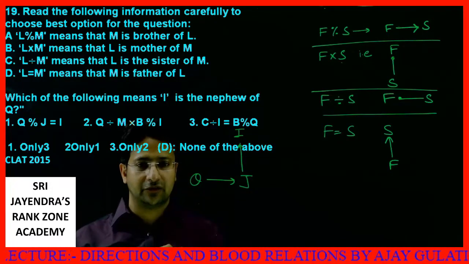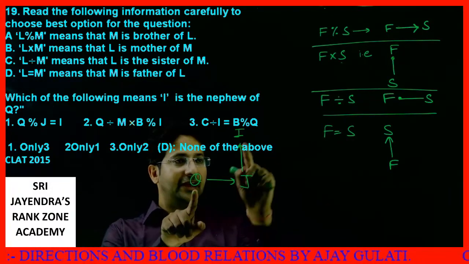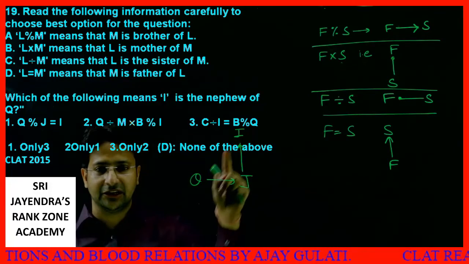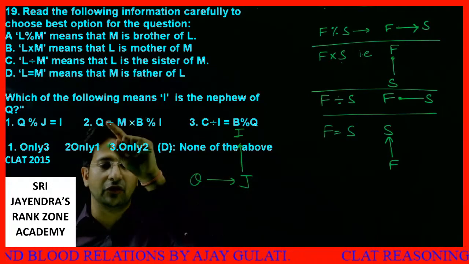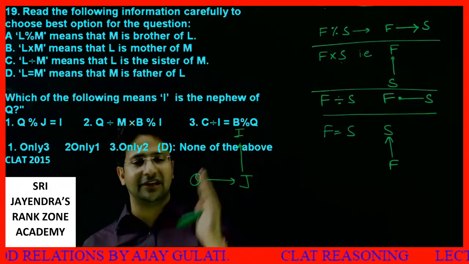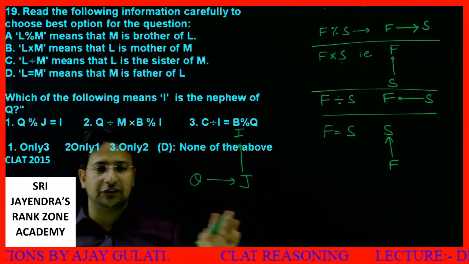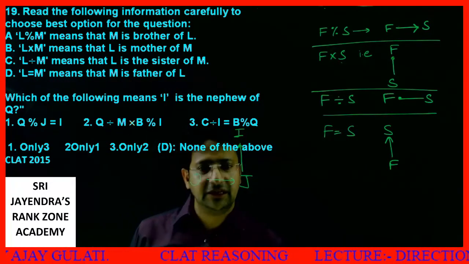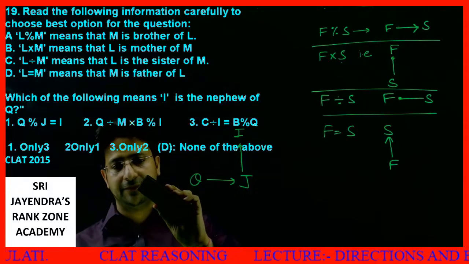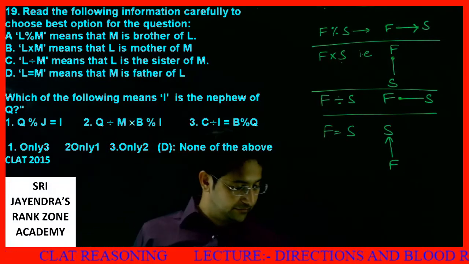I have I over here. So what I mean, see here I is senior, I is elder than Q, and we have to tell I is the nephew of Q. How can I be nephew of Q? I is like the uncle of Q. Okay, so first option is definitely very easily neglected. I can remove this. Okay, next part.